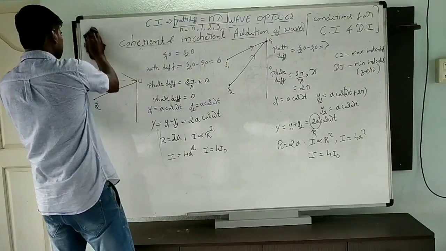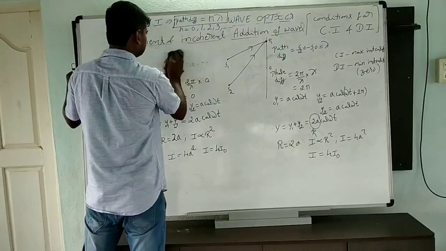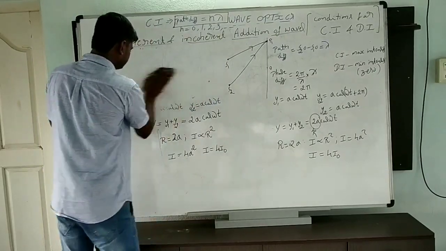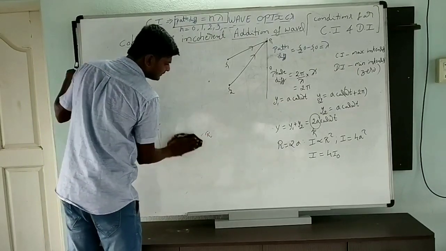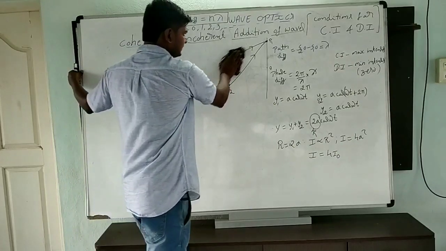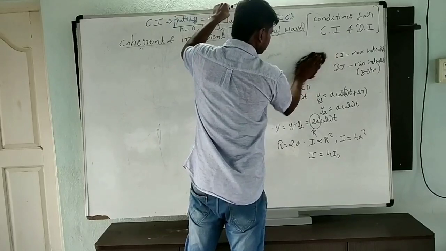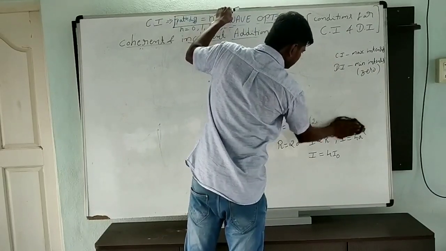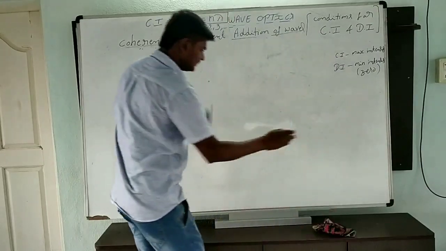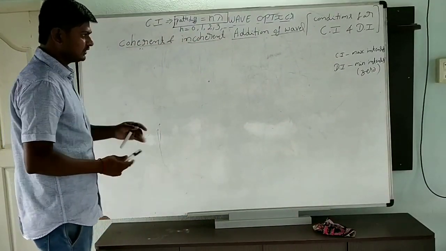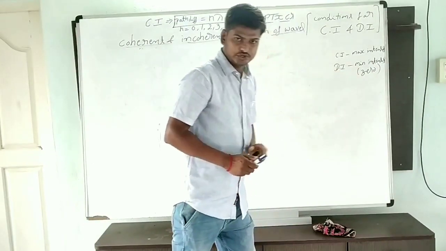Now we have to explain the concept of destructive interference. Already people know that destructive interference means minimum intensity. Minimum intensity means almost zero intensity. In destructive interference, the resultant intensity will be minimum, almost zero.